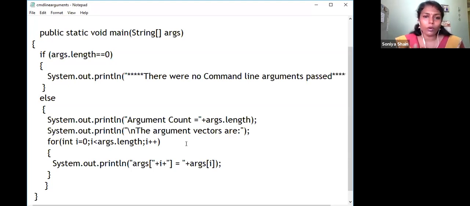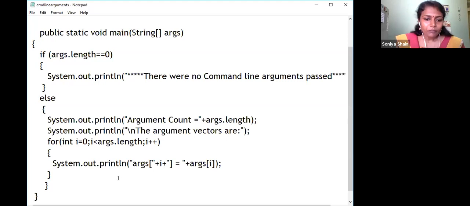The initial value will be at subscript or index 0, so it starts from 0. I am using a temporary local variable, int i = 0. Then i less than args.length means that if there are 5 arguments, i goes only up to 4, because the subscripts range from 0, 1, 2, 3, 4.